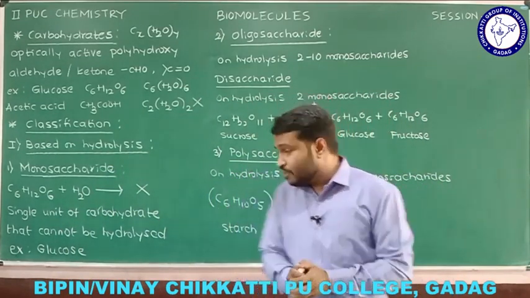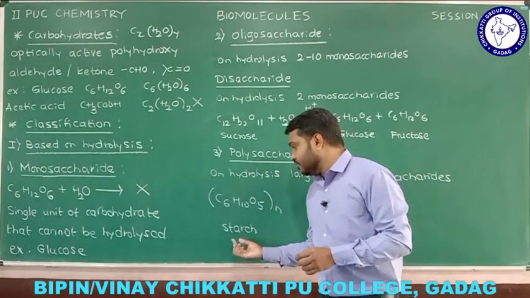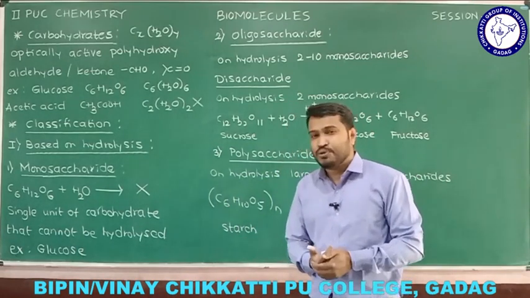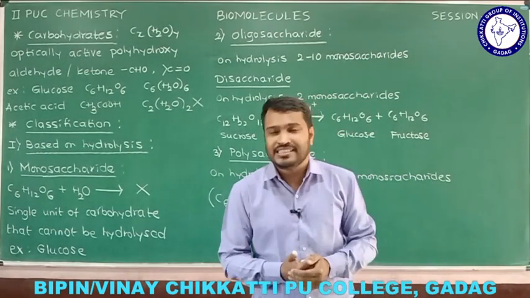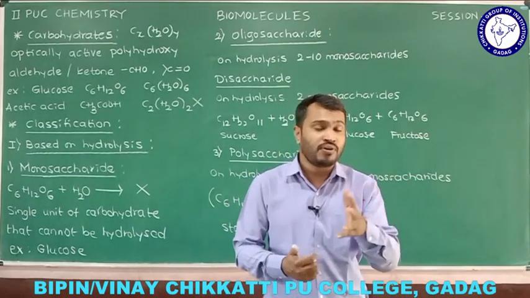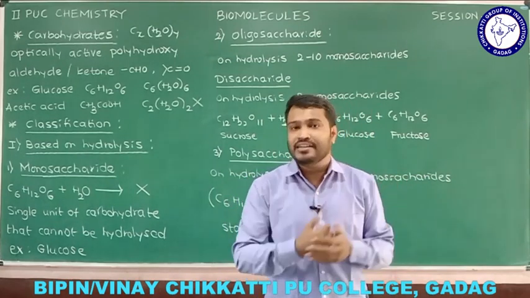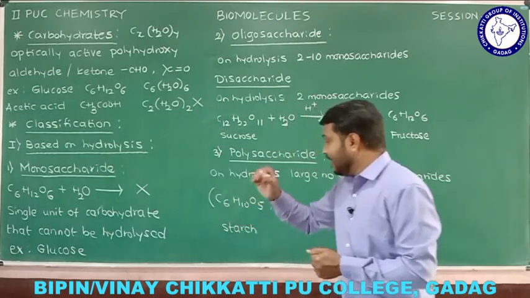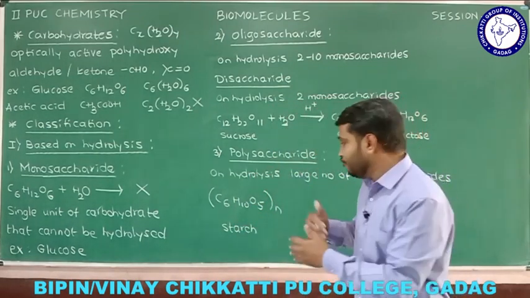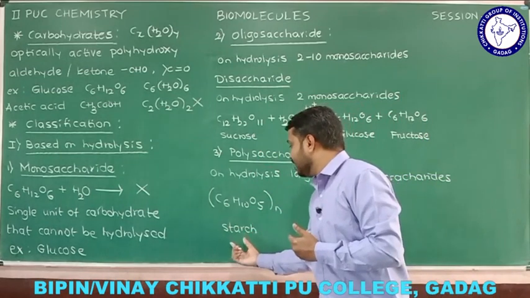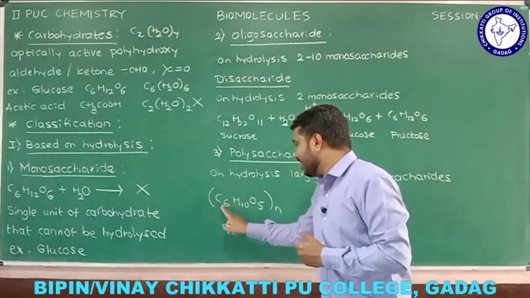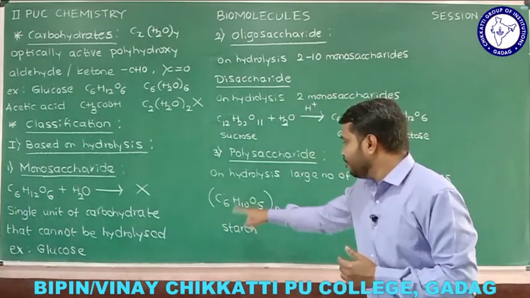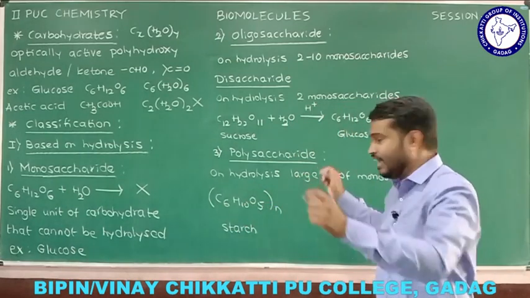And do you remember in which classification of polymer this starch belongs? Starch is the best example for natural polymers. They are found in plants. This starch is formed by n number of repeating units, and we are going to get this polymer, that is starch. The formula is (C6H10O5)n, therefore we have a large number of this unit.